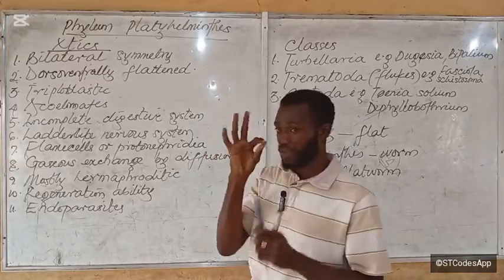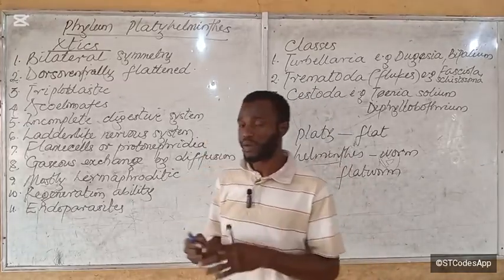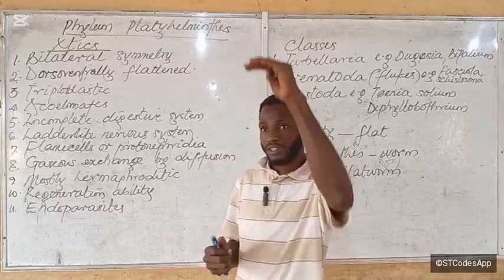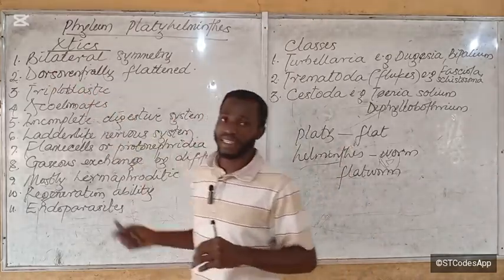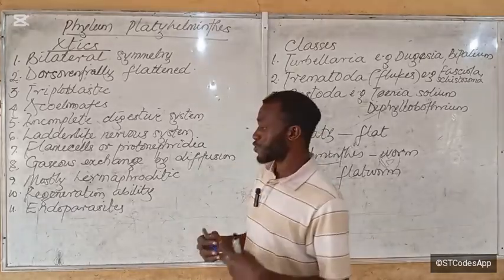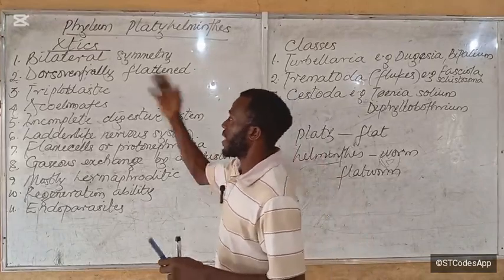Or compressed. Now, they are also the first animals in that series of phyla that I gave you to be bilaterally symmetrical.